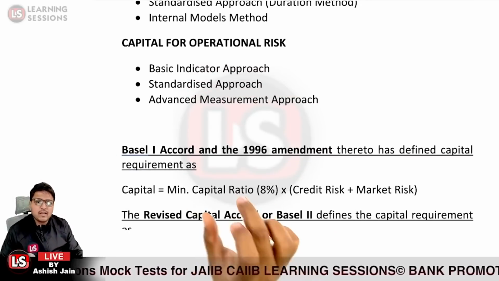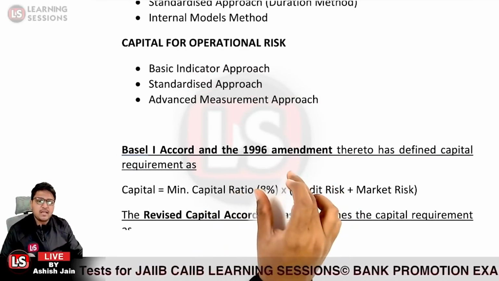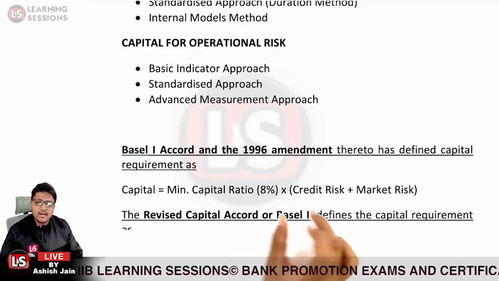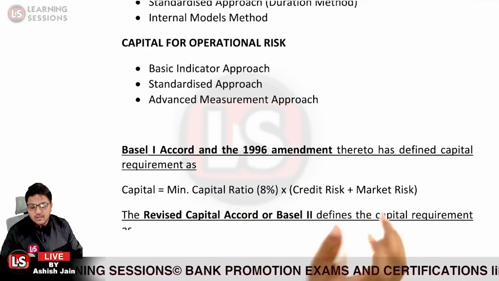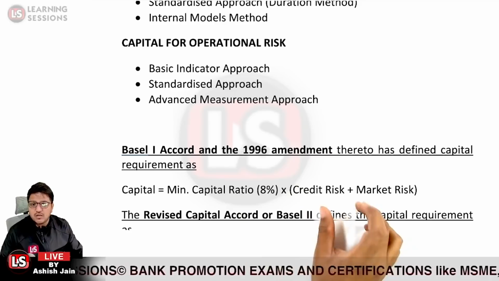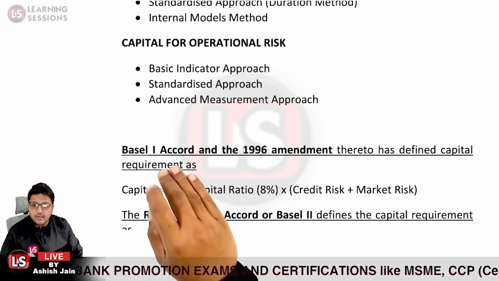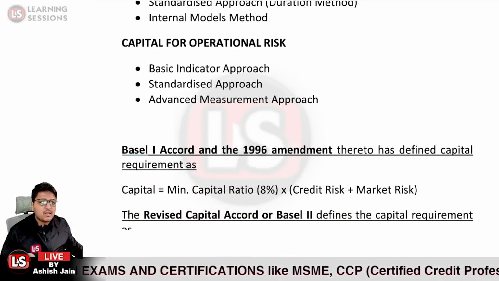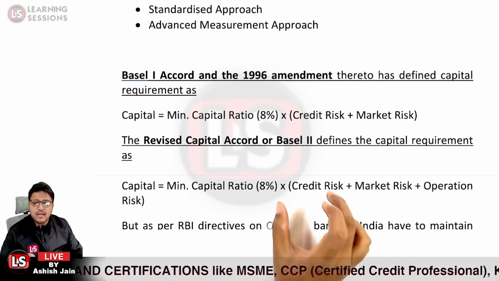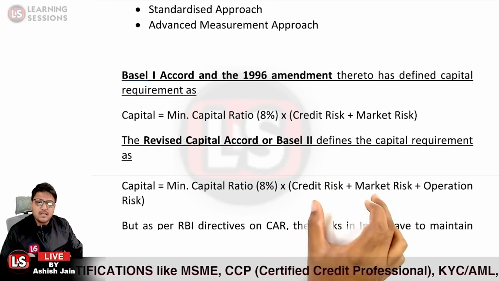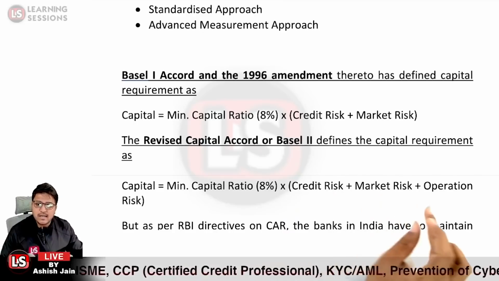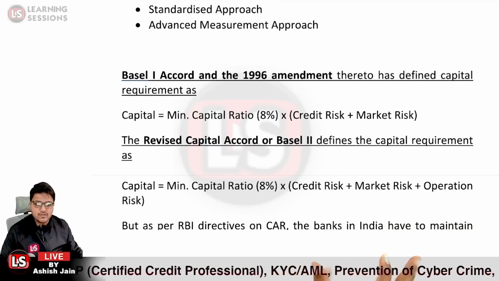The Basel I Accord's 1996 amendment took into account the capital requirement for credit risk and market risk. The operational risk was not yet added to the Basel I Accord, but was added in the Basel II Accord. Basel II covered all three risks, that is credit risk, market risk, and operational risk.